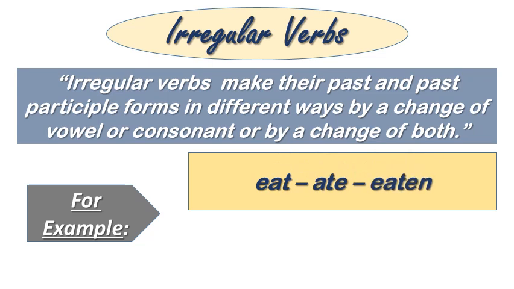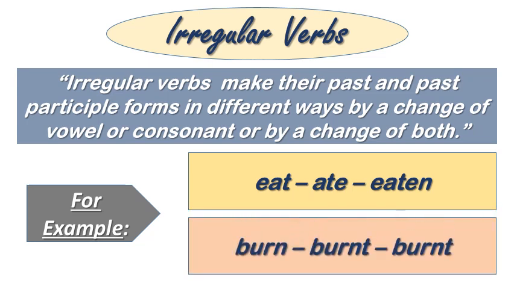Number 1. Eat, ate, eaten. So here you can see that eat is a base form, ate is a past tense and eaten is a past participle. And all the three forms are different. Number 2. Burn, burnt, burnt.